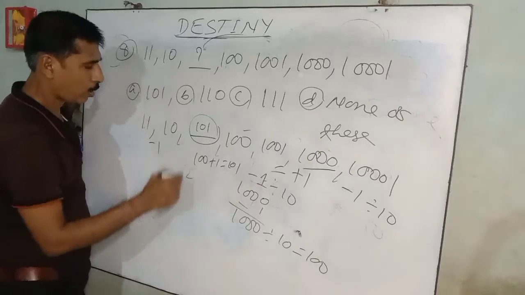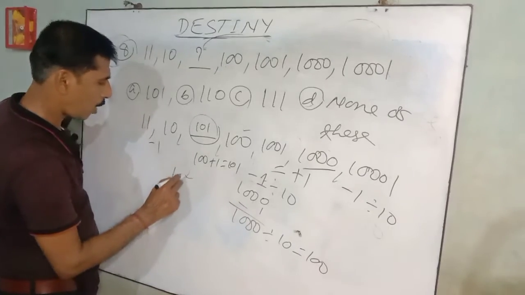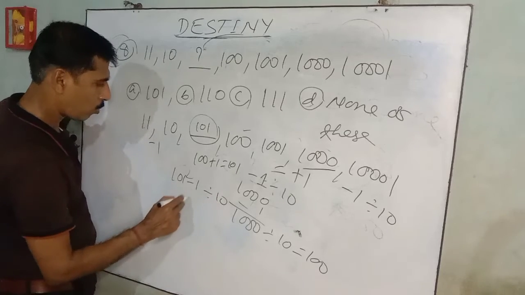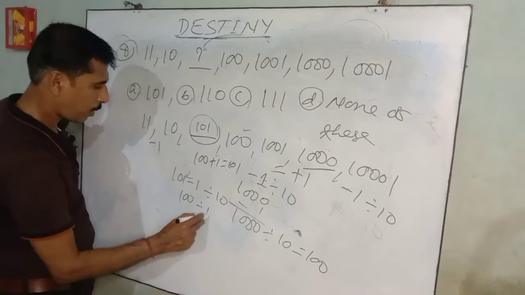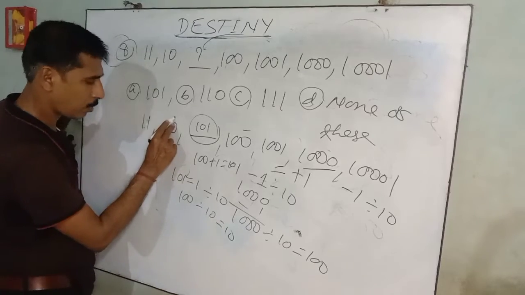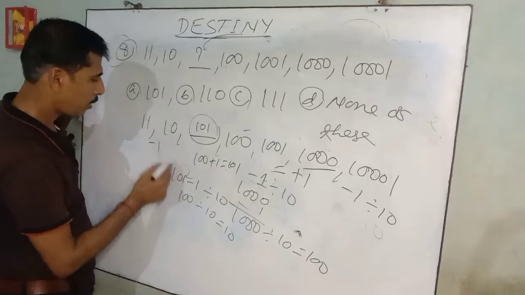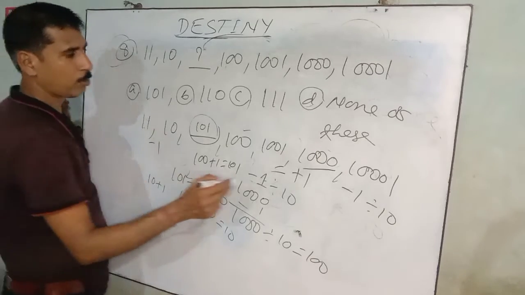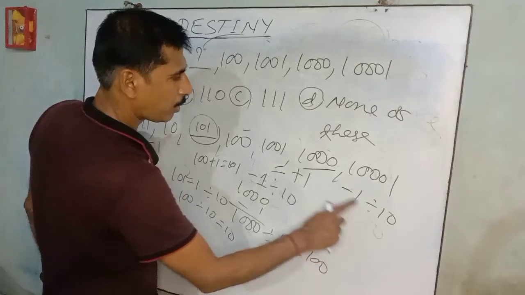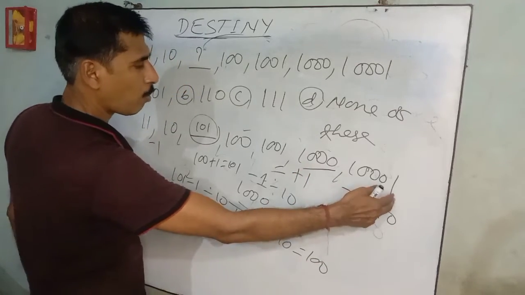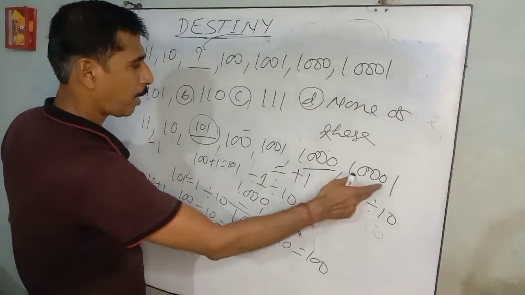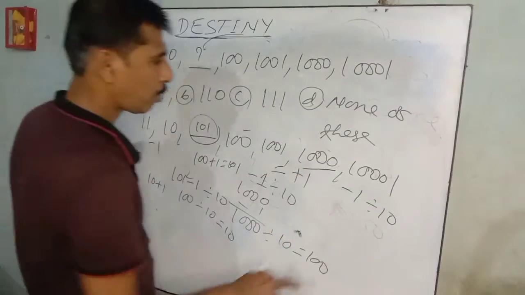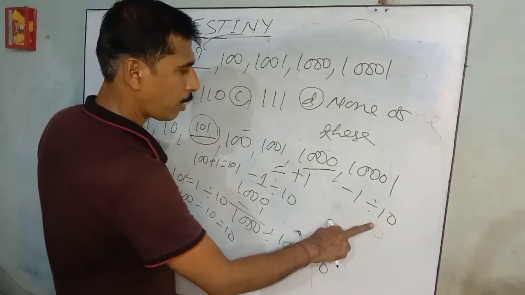Next, 101 minus 1, divided by 10, 100 divided by 10 is equal to 10. The answer is already given, 10. Next is 10 plus 1, 11. This series is 10,000, minus 1, divided by 10. The next number will come from backward to forward, right to left, 10,001. Next comes 1000, minus 1, divided by 10.